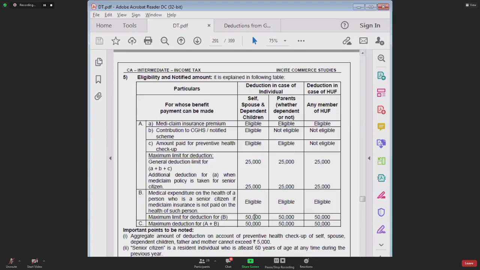What is the maximum limit for deduction? 50,000 for group 1, 50,000 for group 2, and 50,000 in case of HUF. Have you understood point number B?